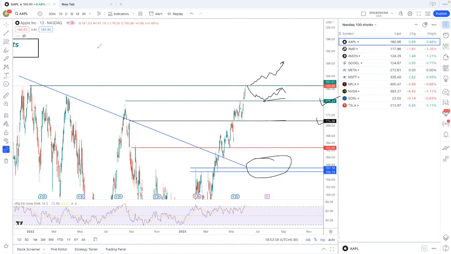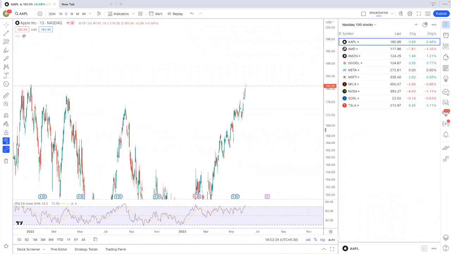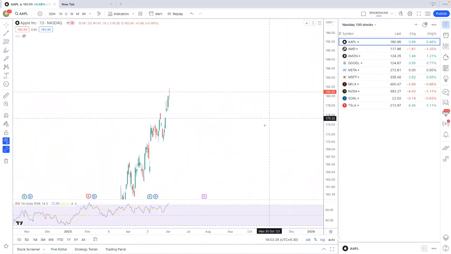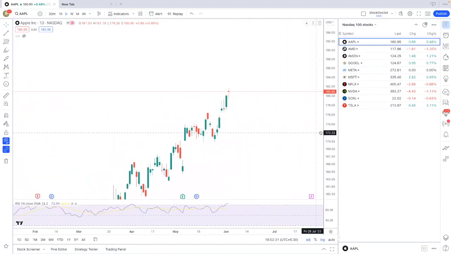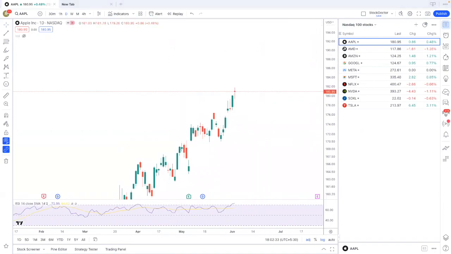So this stock is now in the hold category, okay, hold but not sell, because long term support is at 157. And why I'm saying that this stock can give some correction, because if we hide the chart and see the price action itself, you can see this is a kind of a doji pattern. We all know what doji pattern says, right? When there is a big upside and after that there is a doji pattern, then there are chances of correction. Okay, so this was all about Apple.